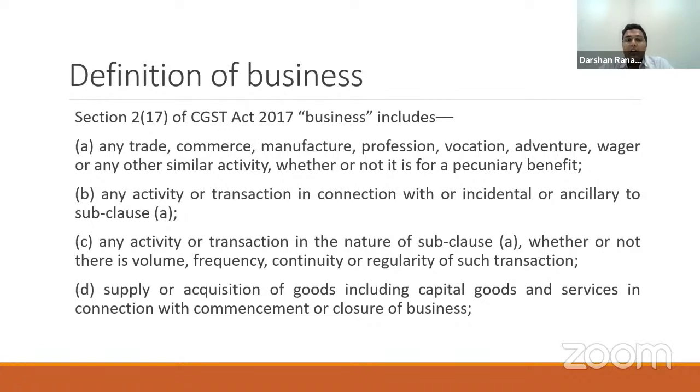So I would believe that if you read clause C and clause D specifically, it says that any activity where there is no volume, no frequency, or no regularity also. It also says that activities in relation to goods or services in relation to commencement or closure of business. So all these subclauses of the definition of the term business make it a very wide term, meaning that there may be many types of expenses which may be covered in the definition of business.